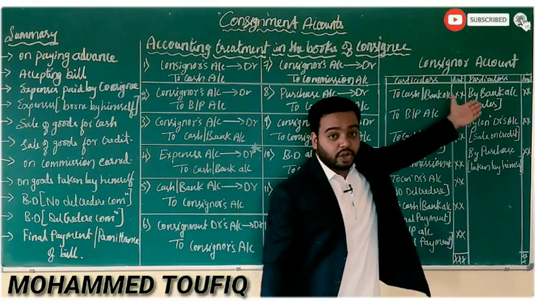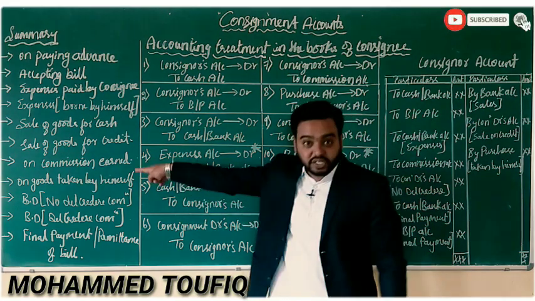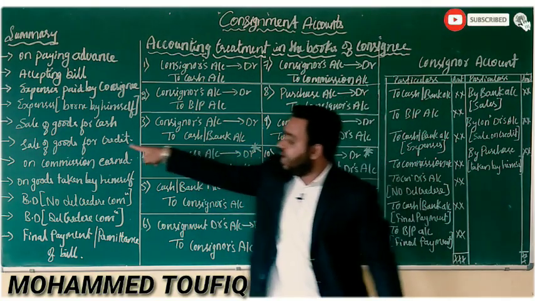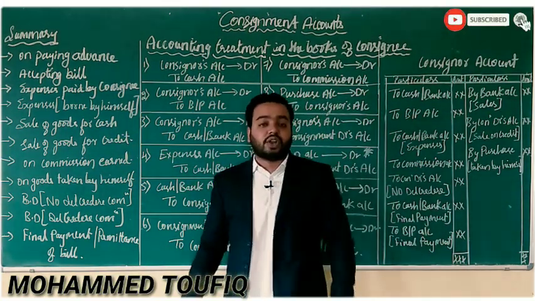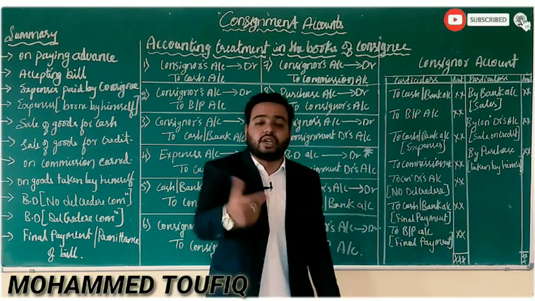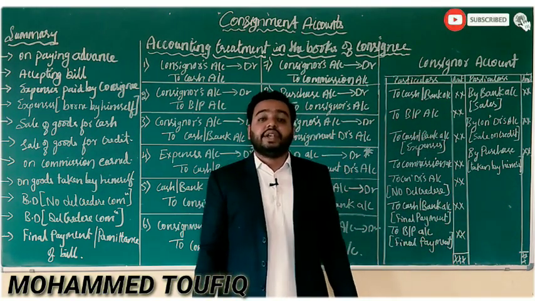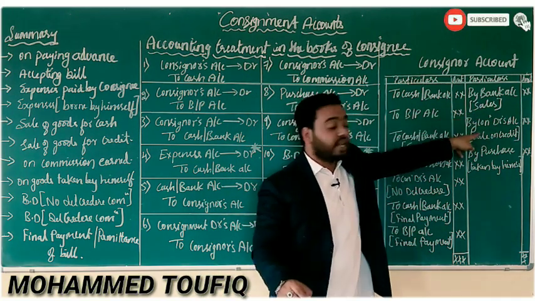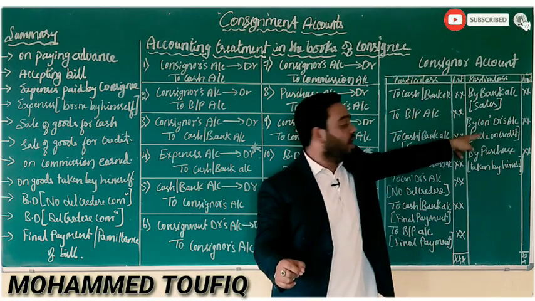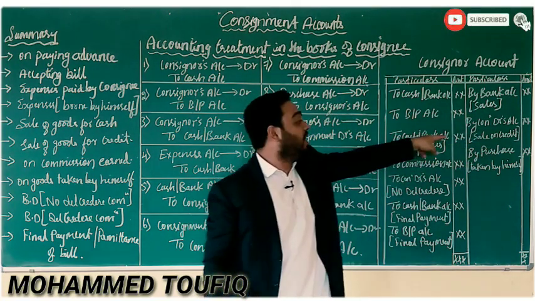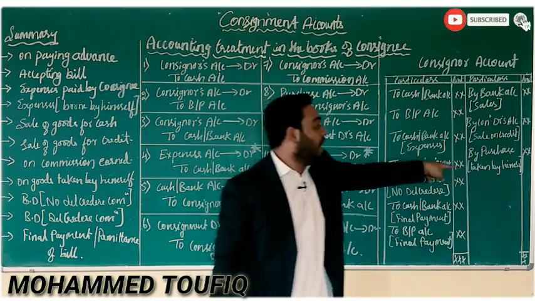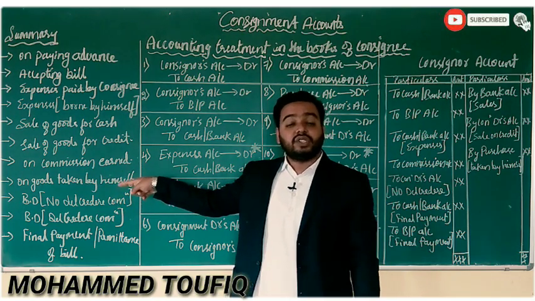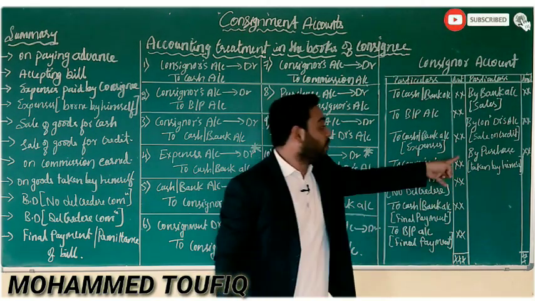In the credit side of a consignor account, you can see by bank, which is nothing but the sale entry. That is sale of goods for cash. If the sale of goods is on credit basis, then by consignment debtors account. By bank account or by cash account is nothing but the sale entry you are doing here. By consignment debtors account, you are considering sale on credit basis entry here. And next is by purchases, which is nothing but the goods taken by the consignee himself, that is by purchases.